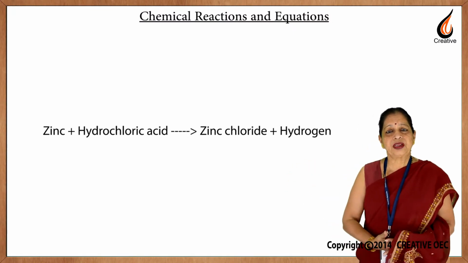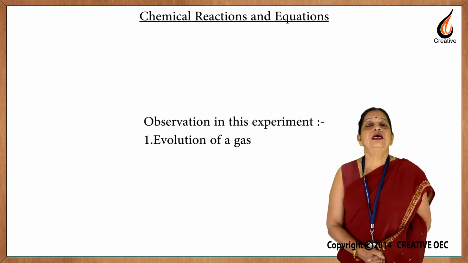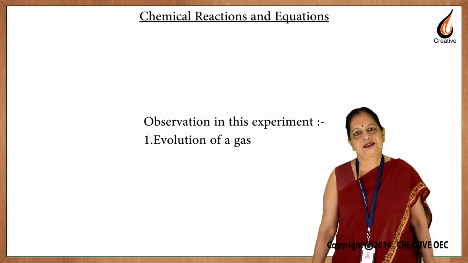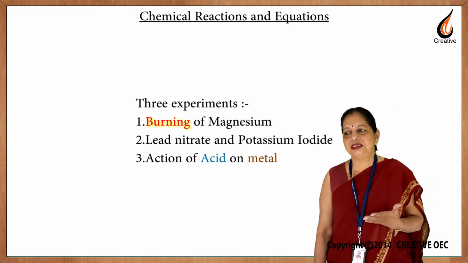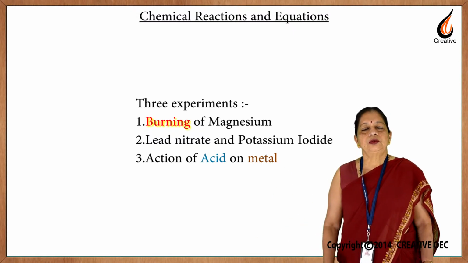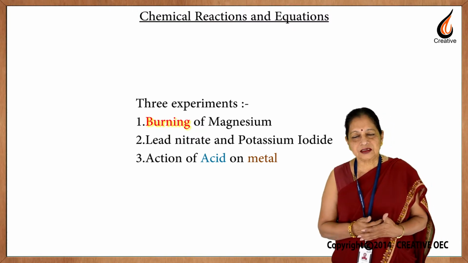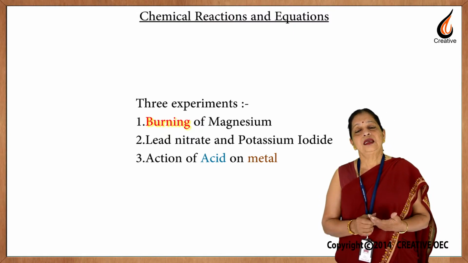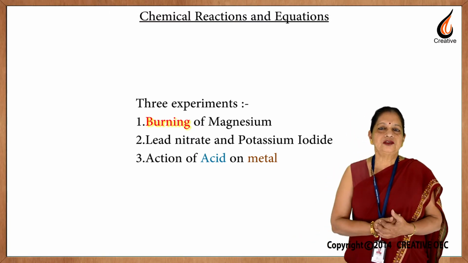So, in this experiment, what was your observation? The observation was a gas was evolved during this chemical reaction. So, now let us sum up the changes that we saw during these three chemical experiments. So, how do we know whether a chemical reaction has occurred or not? There are certain observations which tell us if a chemical reaction has occurred. So, what are these observations?